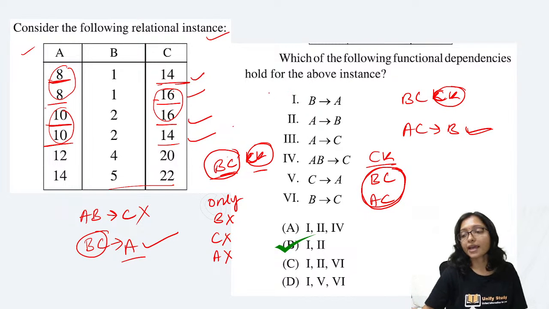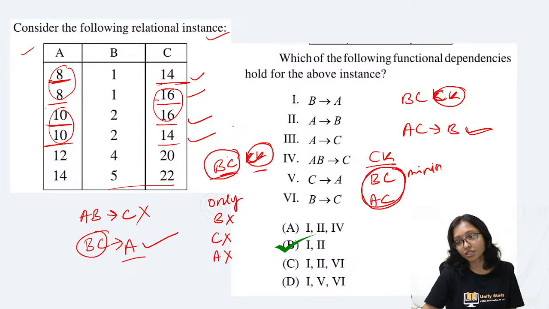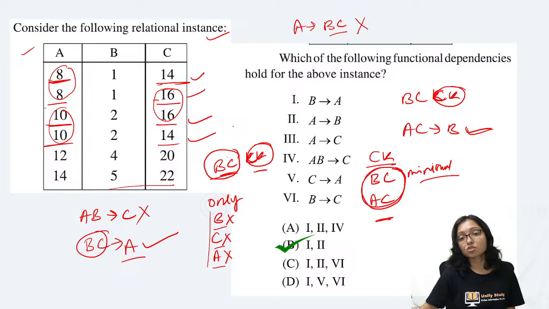And what is called a candidate key? This is the minimal set which is able to identify other attributes where the dependency is holding. Only one A, only one B, only one C was not possible. That's why this is the minimal set. If only one A could determine B, C, then this would not be needed.